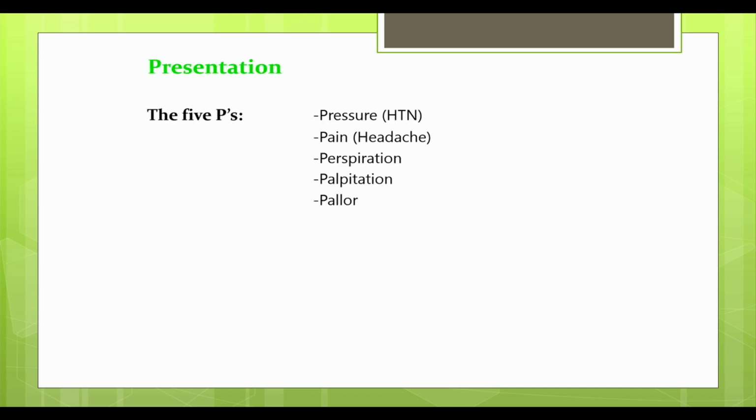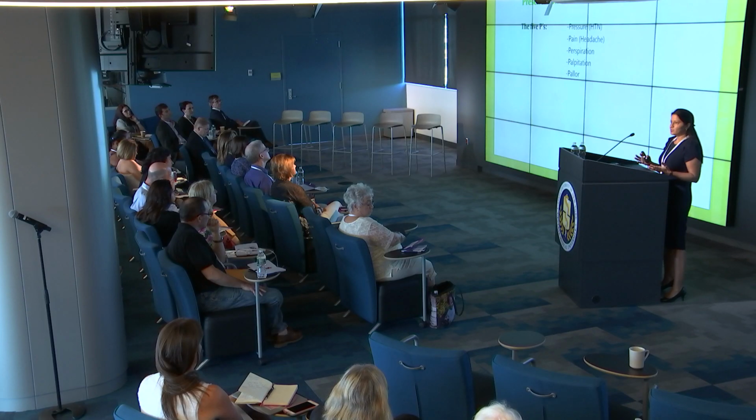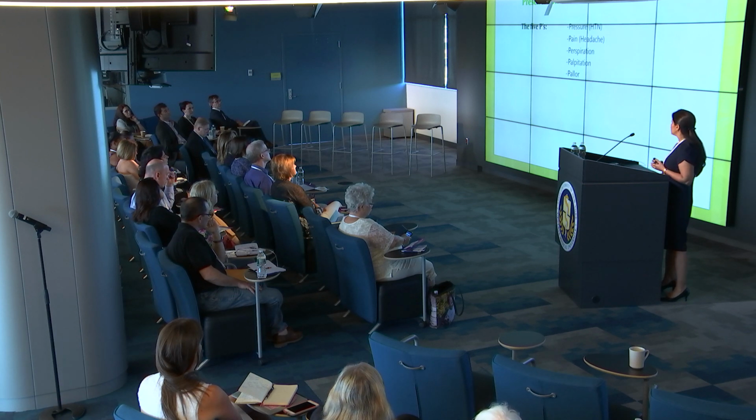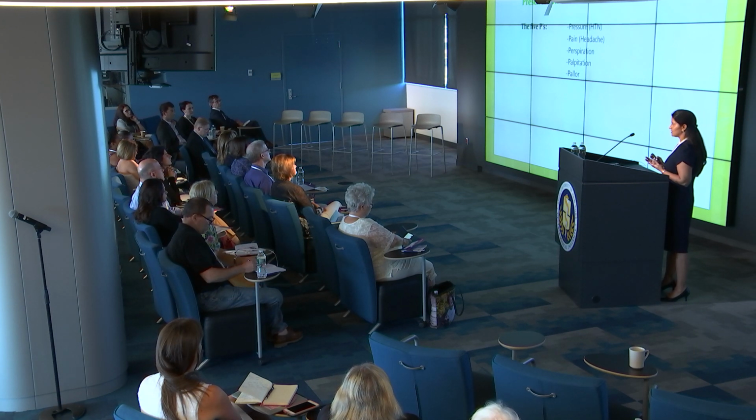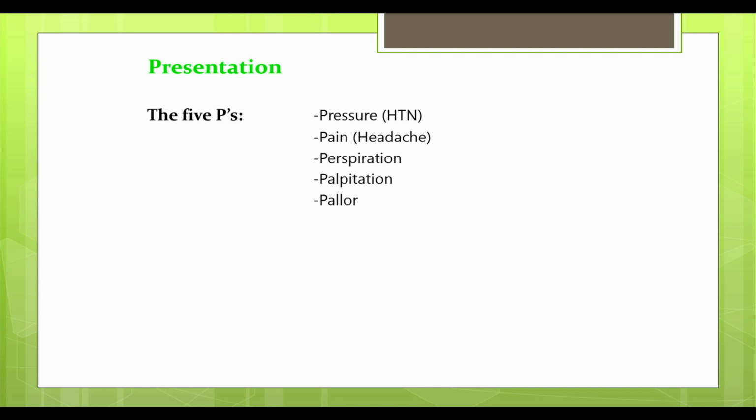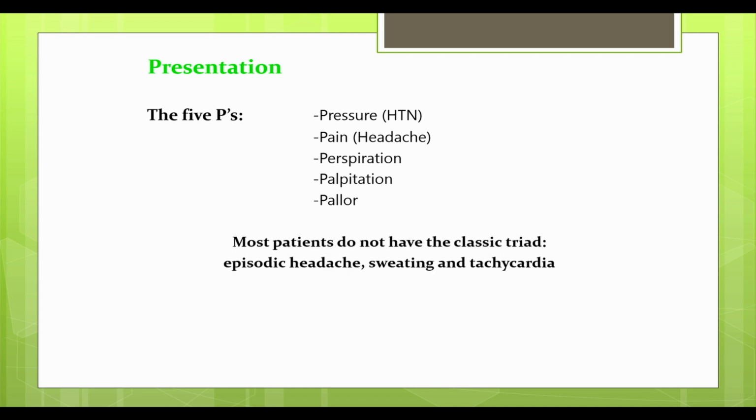So coming on to the clinical presentation, we know about the 5 Ps from this tumor: pressure, which is primarily related to hypertension, pain, perspiration, palpitation, and pallor. Whatever we know as the classic triad for pheochromocytomas, the episodic headache, the sweating, and the tachycardia, the truth is that in the majority of patients, we don't see that classic triad.